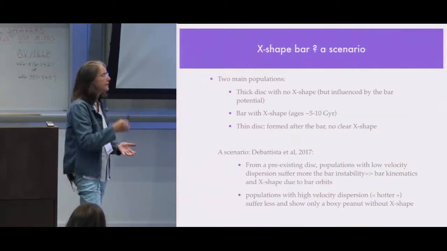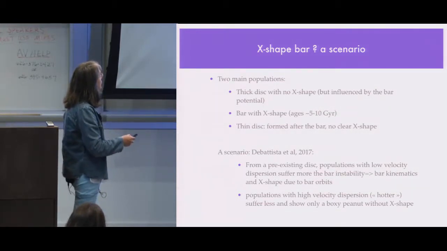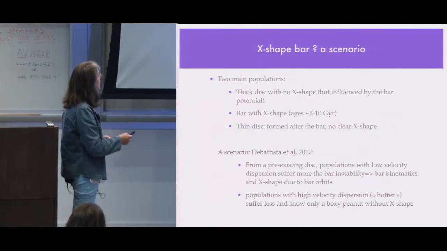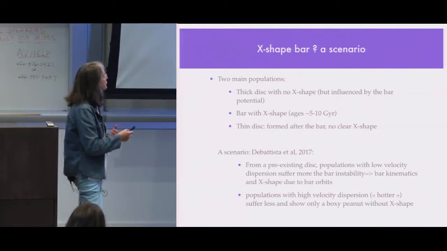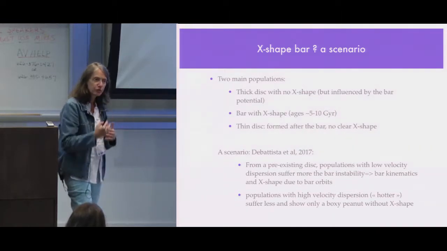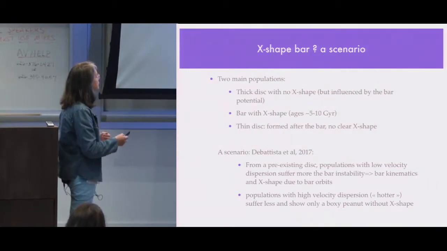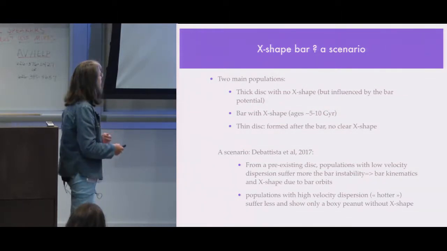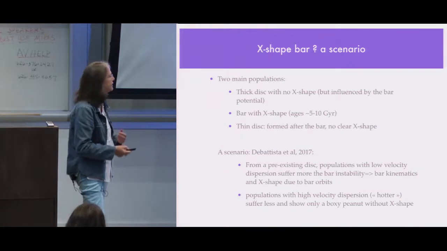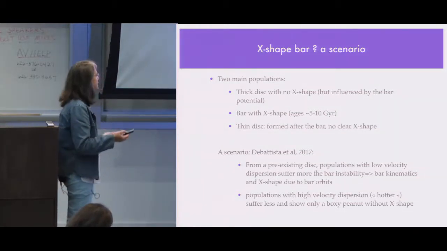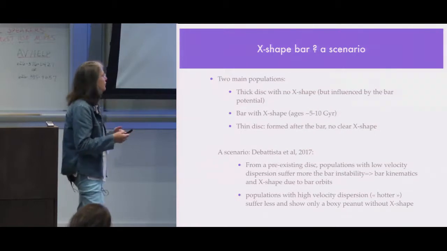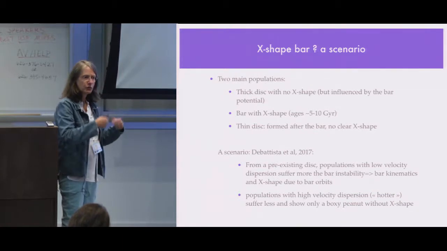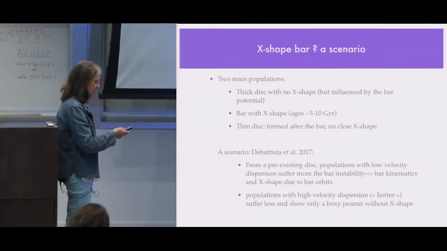So the information that we have is that the X-shape is apparent at higher latitudes. This is the bar which creates the X-shape, at age between 5 and 10 Gyr. The thick disk has no real X-shape, but a very slight X-shape could be a dynamical influence of the bar potential. And the thin disk has no X shape as well. So the scenario proposed to explain this is that you have a pre-existing thin disk, and when the bar instability buckles the disk, then you have the orbits of the bar which create this X shape.